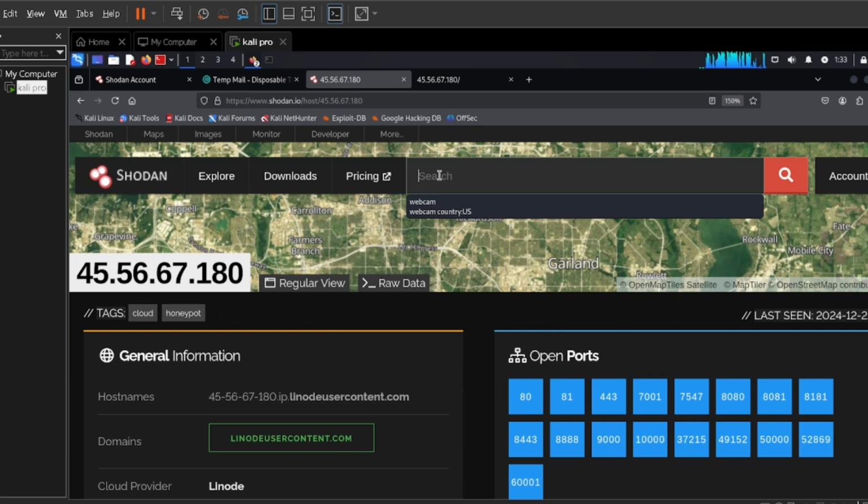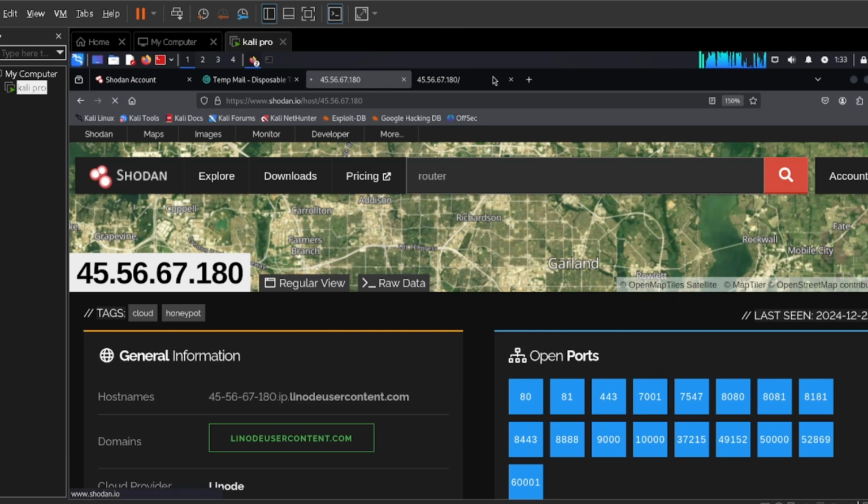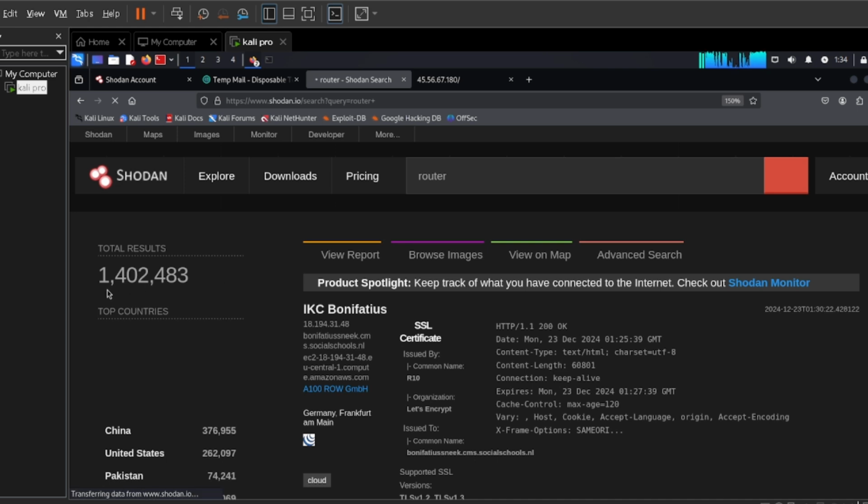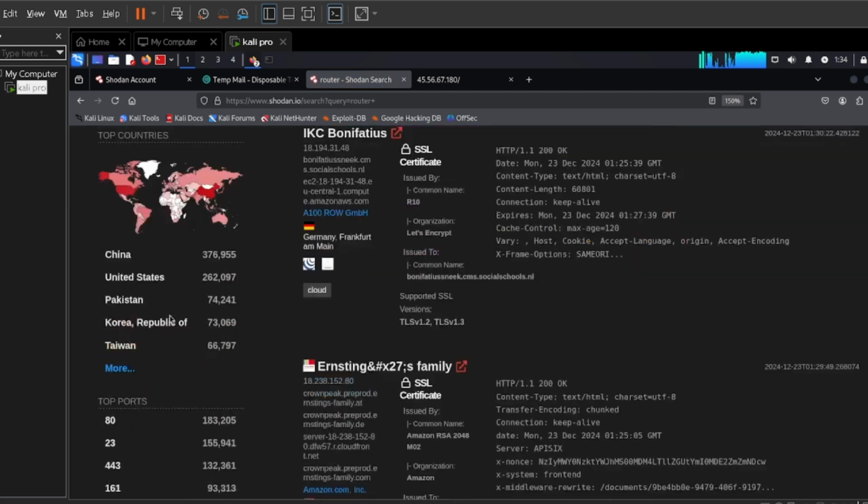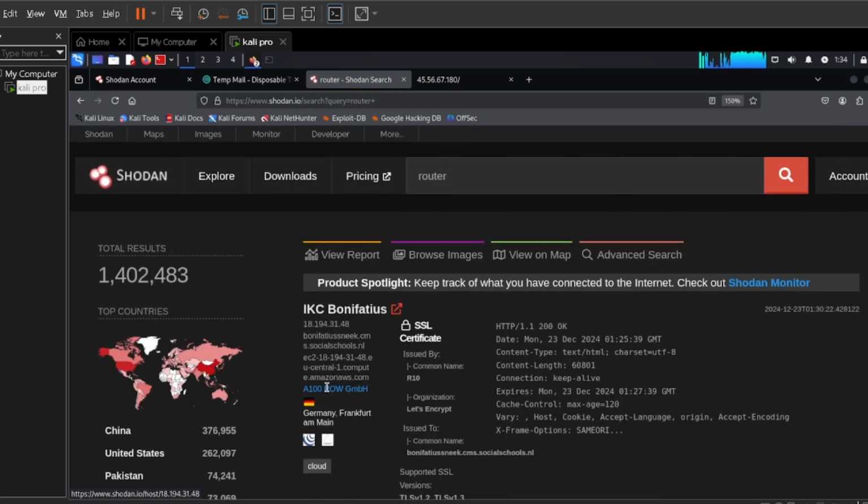Let's say a hacker says, okay, I want routers. Any router, any router available online. If Shodan can give me routers, oh my god. Can't you see the result here? 1,402,000. That's crazy. Different routers available online, hackable, because most of them, let me say all of them, are hackable. All the vulnerabilities are available online. So that's a very simple job, guys.